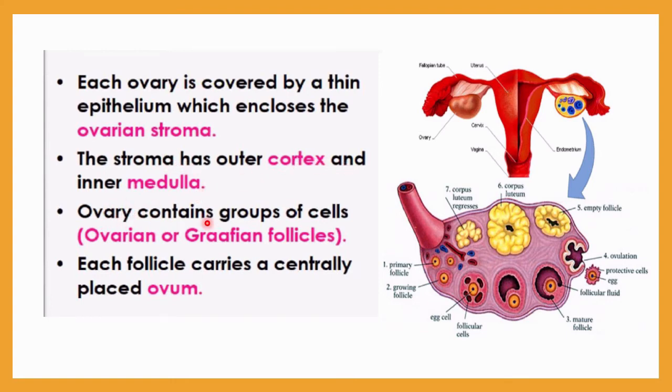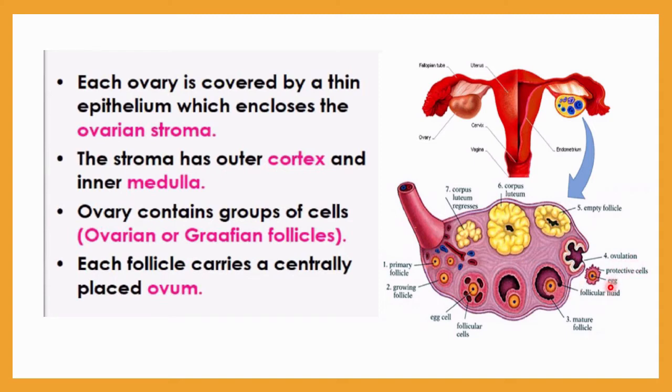The ovary contains groups of cells called ovarian or Graafian follicles. Here you can see this is a primary follicle. Finally it will grow, and it becomes a growing follicle. Here you can see the size of the follicle increase, then it is converted into the egg cell and follicular cells. Finally it will mature, and after maturation it is called a Graafian follicle. Now this Graafian follicle is ready to release the egg cell, and the release of an egg cell is called the ovulation process.